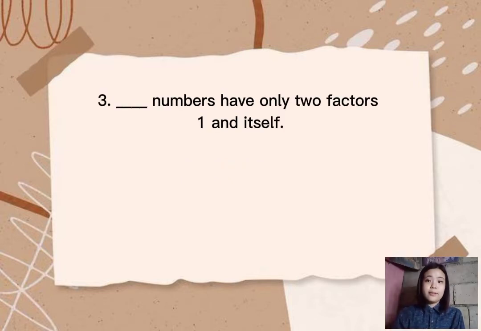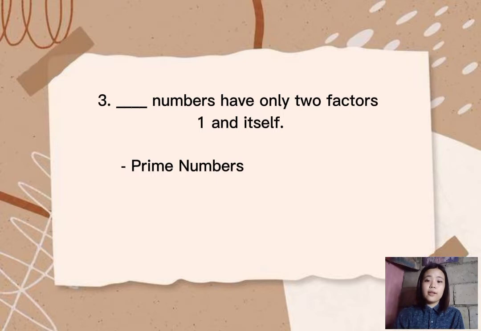Number 3. Blank numbers have only two factors, 1 and itself. The answer is prime numbers. Natural numbers divisible only by 1 and the number themselves are known as prime numbers.